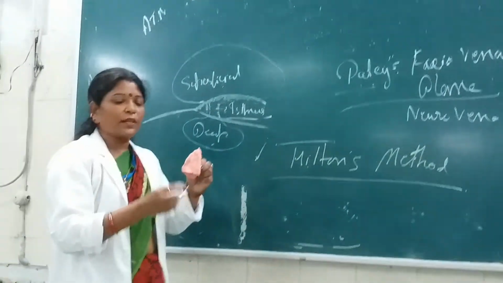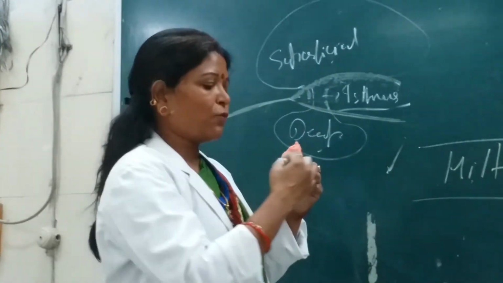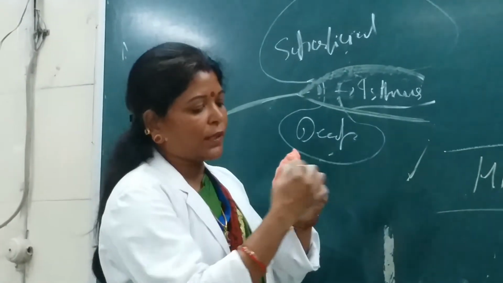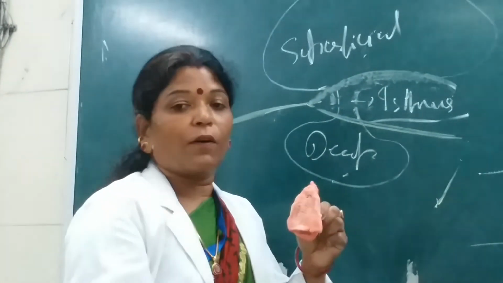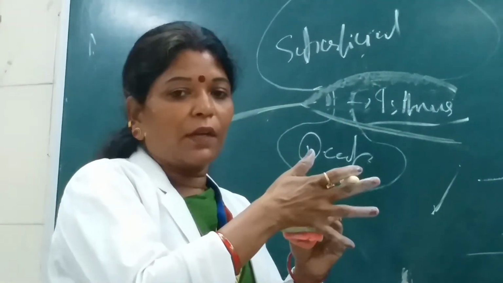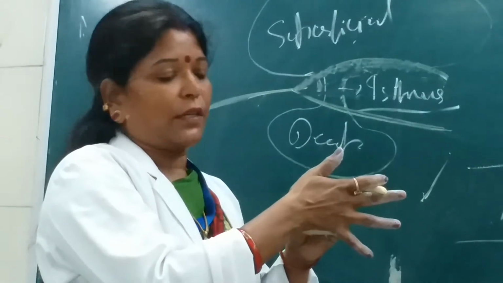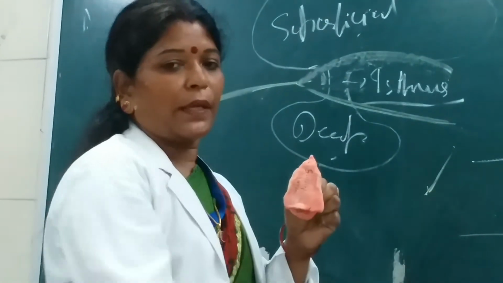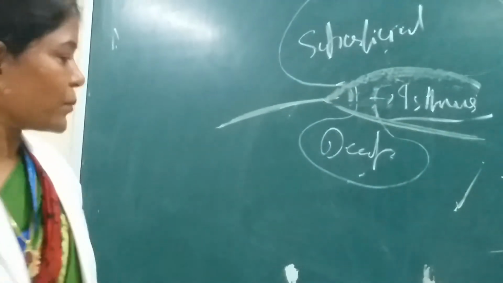Suppose this is the parotid gland, so never give a vertical incision to expose the gland. You have to give a horizontal incision. That means to prevent the cutting or trauma of the facial nerve, because the branches are running in a horizontal pattern here. So the incision should be given horizontally, and this method is known as Hilton's method.